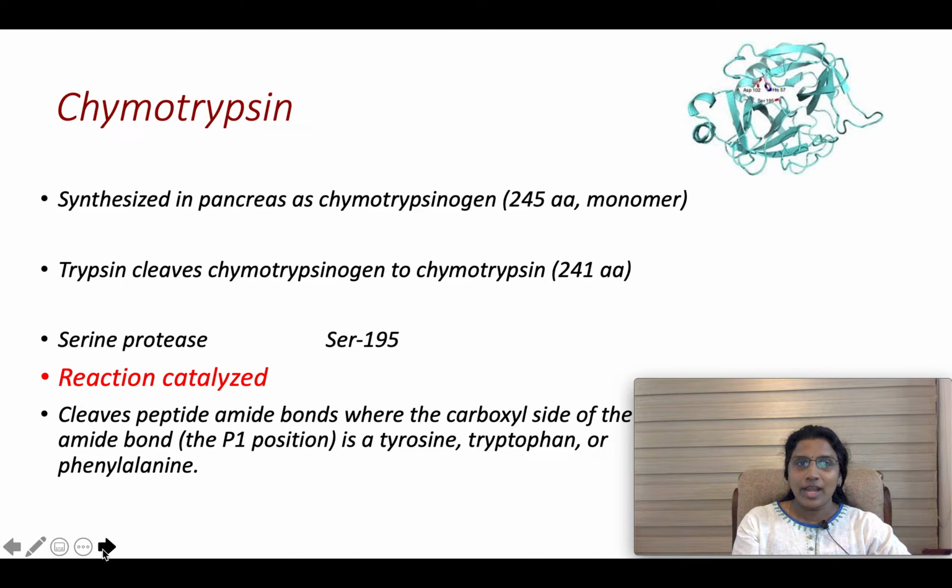Coming to the reaction catalyzed by chymotrypsin, it is a hydrolytic enzyme which cleaves the peptide bond where the carboxyl side of the bond is tyrosine, tryptophan or phenylalanine, that means an aromatic amino acid. So, it cleaves the peptide bond where the carboxyl group is any one of the aromatic amino acids: tyrosine, tryptophan or phenylalanine.